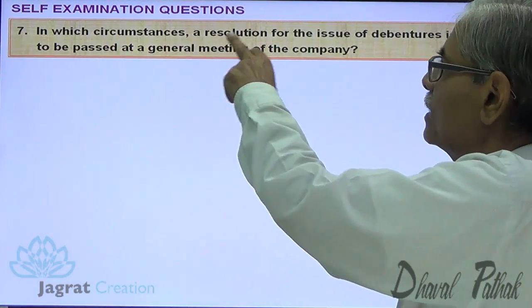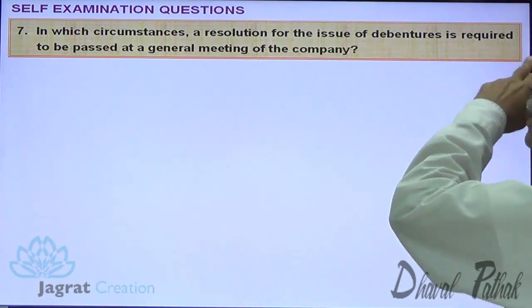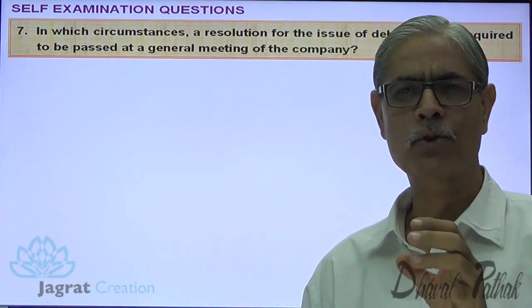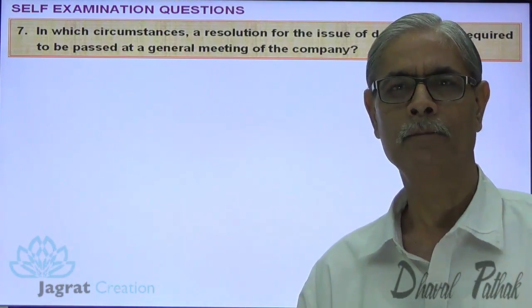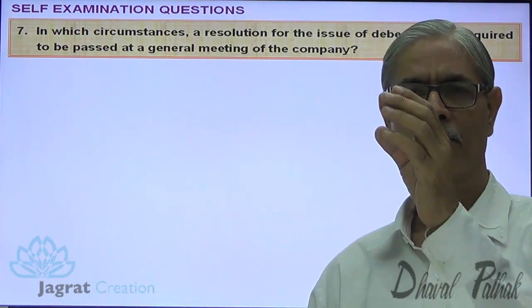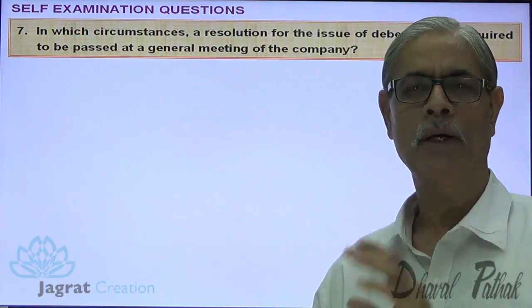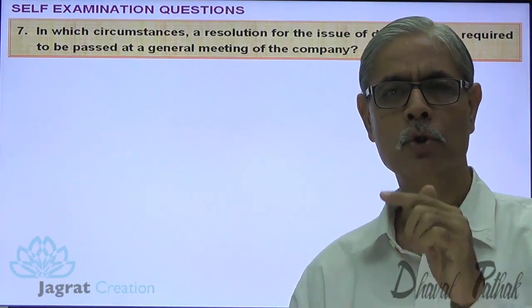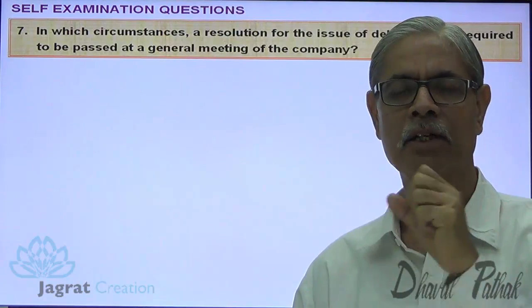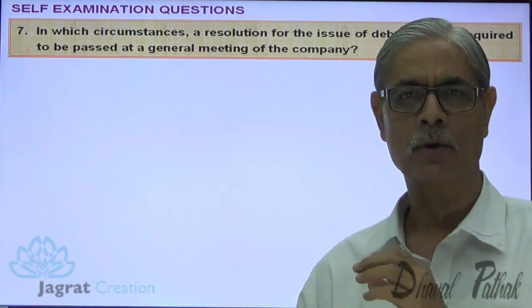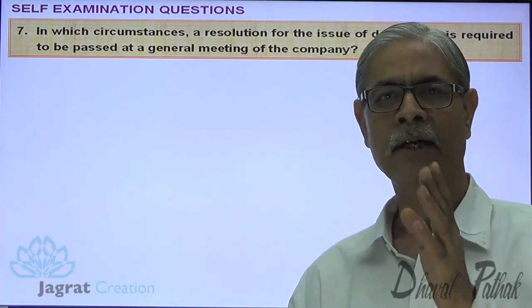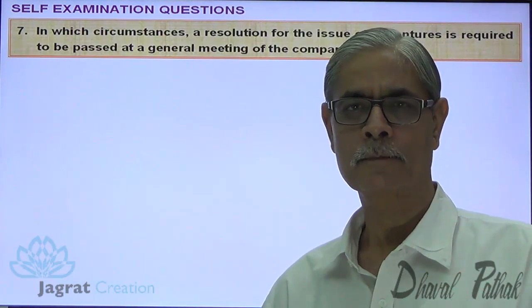In which circumstances is a resolution for issue of debentures required to be passed at the general meeting of the company? By issue of debentures, the company borrows money. A company can borrow money up to its share capital and accumulated reserves. If the company wants to borrow more than the investment of the equity shareholders, the company has to pass a resolution in the general meeting of shareholders.